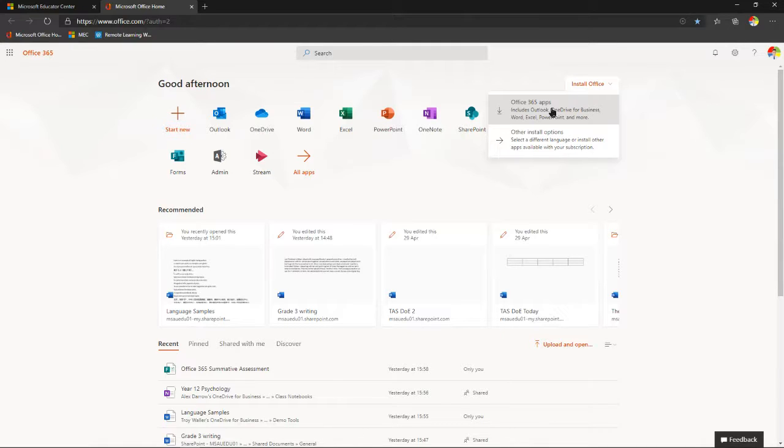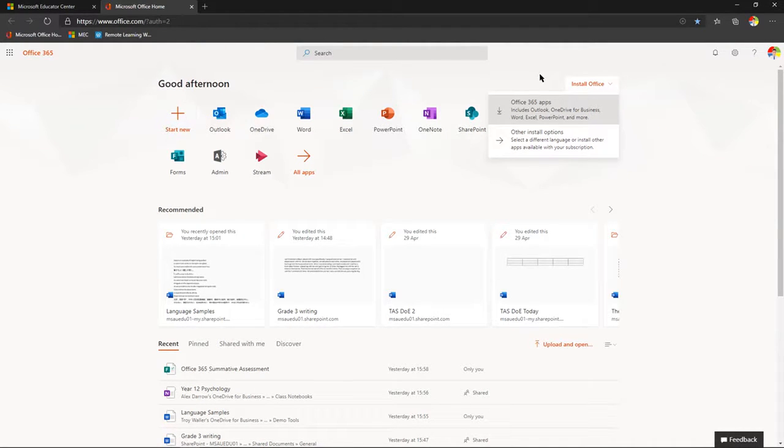Now, if you do hit an error message that's saying there's problems, then you may want to uninstall your current version of Office and then go through this process. But that's how you get your 5 free copies, and that'll work on your PC and your Mac. Now, you may say, what about my iPad and what about my phones? Those apps are free anyway, and you can link a further 5 of those to your account as well. So that's how you get your 5 free copies.